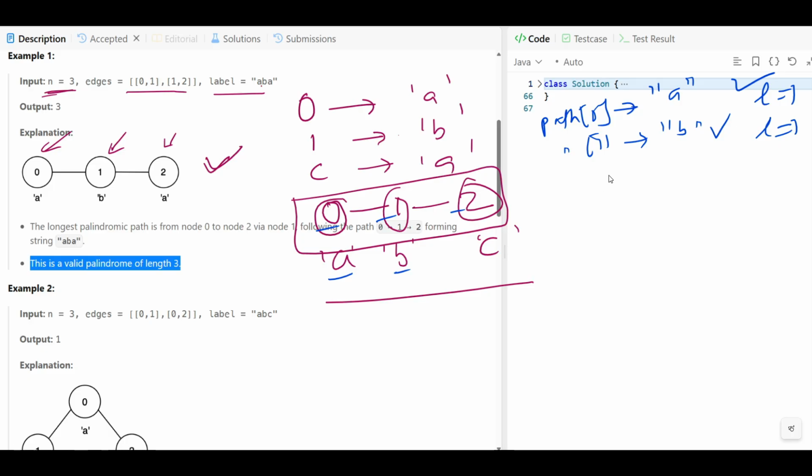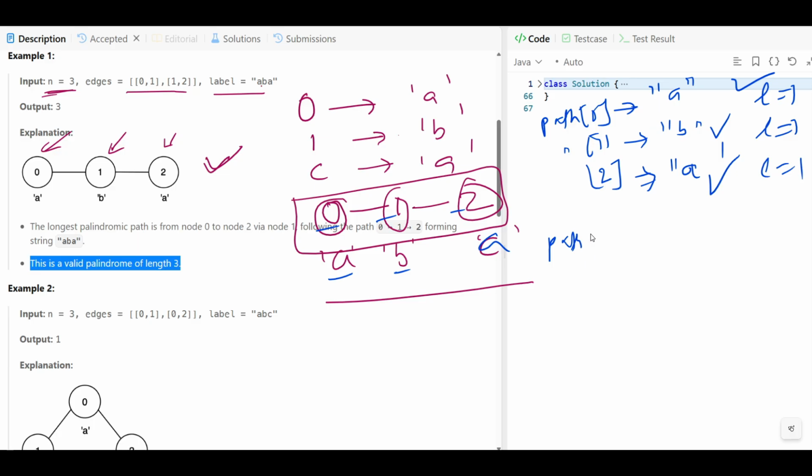Then we'll go for the path at 2, right? Is this a palindrome? It is only one character. This is not C, this is A, right? So we'll say A, and this is also length 1. So this is also a palindrome, right? Means all are palindromes.